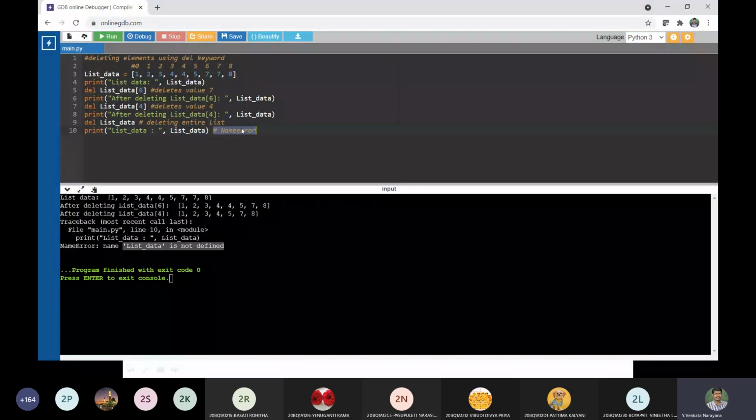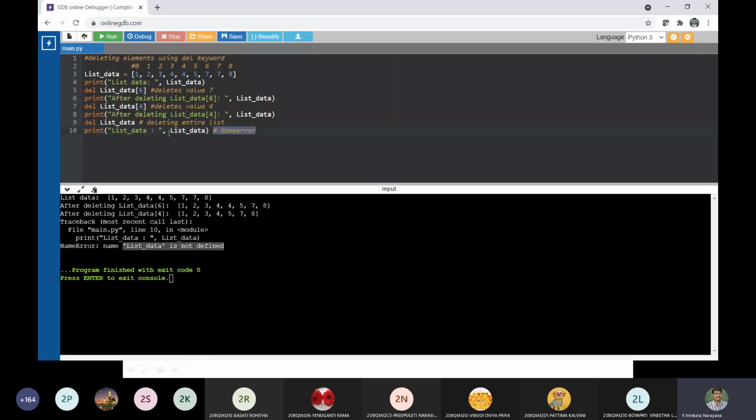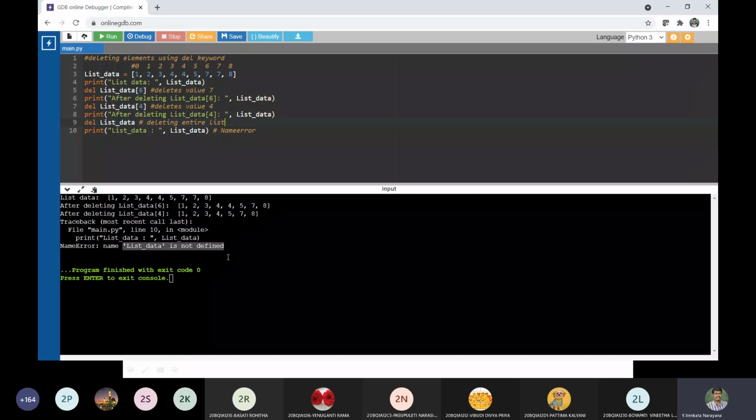Why is it showing a name error? Because the name list_data is not present in memory after deleting. Is that clear? Yes, sir. What about the others? Yes, sir.